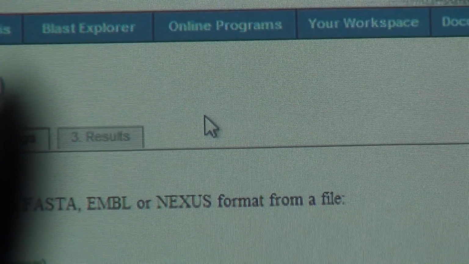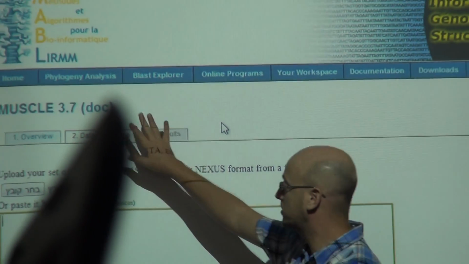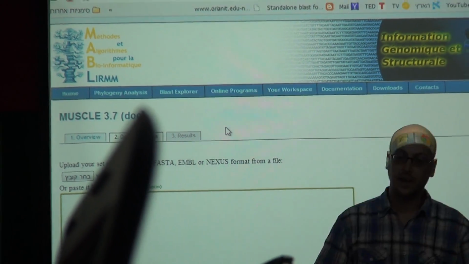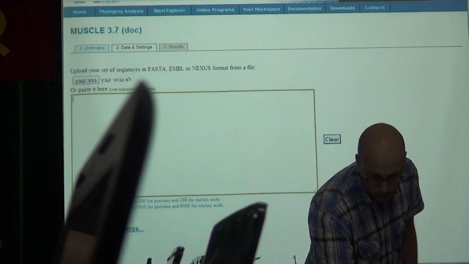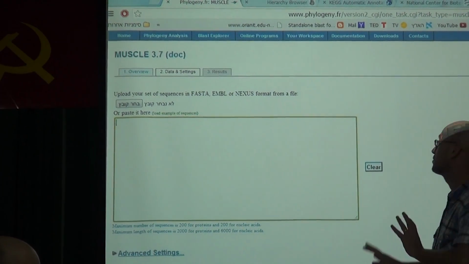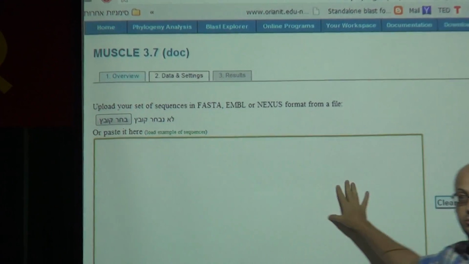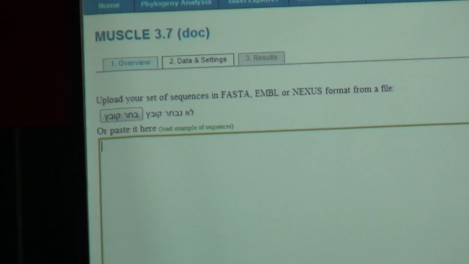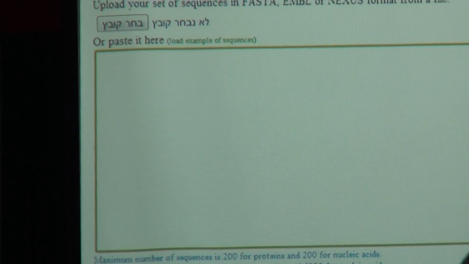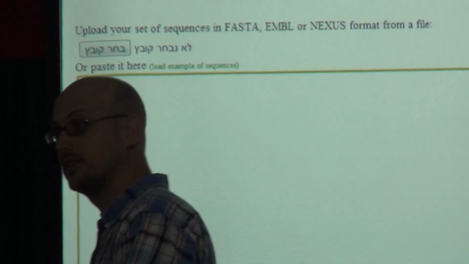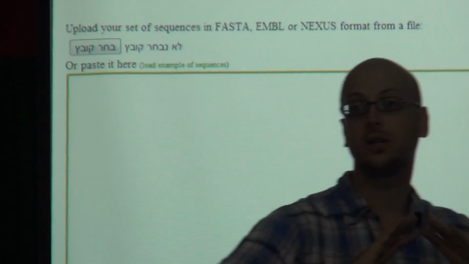Okay. So, we have different MUSCLE programs. The way to do the alignment is extremely easy. What do you think we do? We put it here. How do we do that? You already know. The sequences in what format? FASTA. Exactly, that's all we need to do.